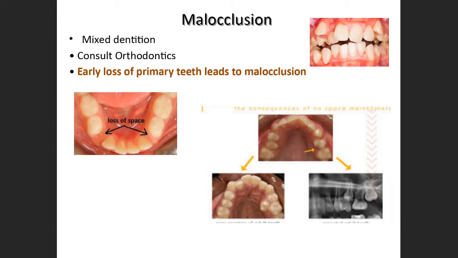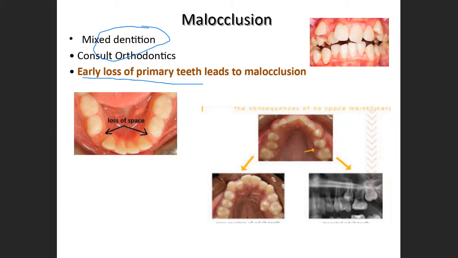Now coming to malocclusion, if we guide the child with eruption guidance, or if the child's eruption is proper, then there is no problem. Now, in the case of mixed dentition, where the primary teeth are also there and the permanent teeth are still erupting, and there is an early loss of primary teeth, there is no space for the developing permanent tooth which is coming.